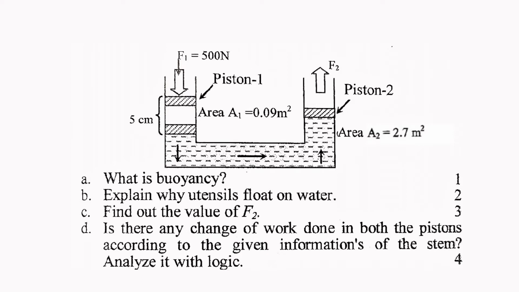So we can see when 500 Newton force is applied on piston 1, then it goes downwards about 5 centimeters. That means a pressure is created and this pressure is transmitted through the water in all directions and also applied on area of piston 2. Now we are going to solve this creative question.